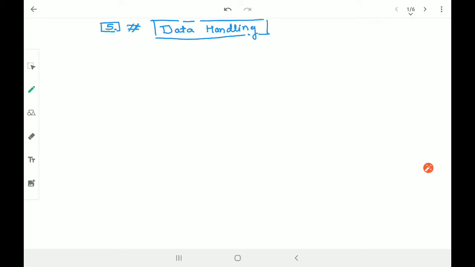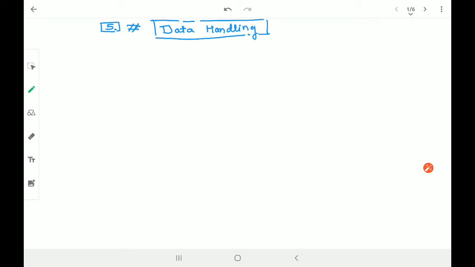And all that is nothing but considered as data handling. So everything whatever we have seen is nothing but data handling. Data handling is very much required, very much essential in all the fields wherever you are going. In each and every field you will find data handling. May it be education, medical, engineering, any field you go, you will find this concept there, right? So from this grade, or maybe from the previous grade, we are working on this data handling.